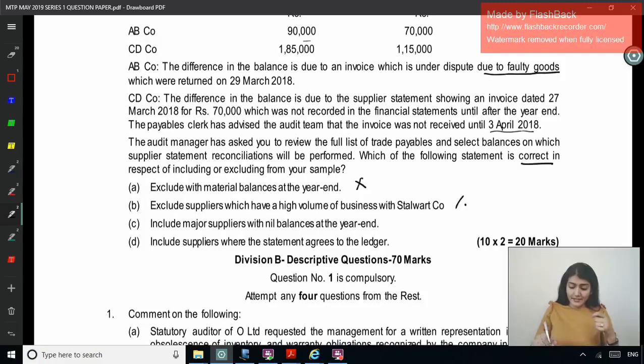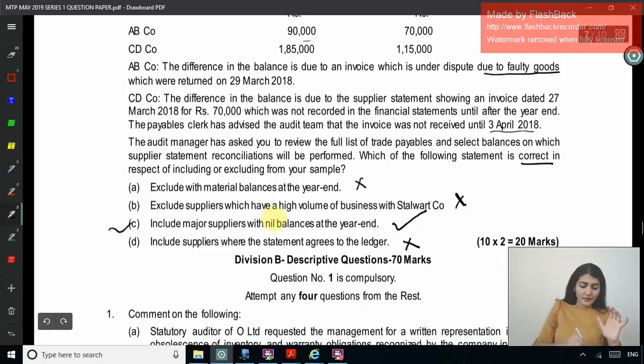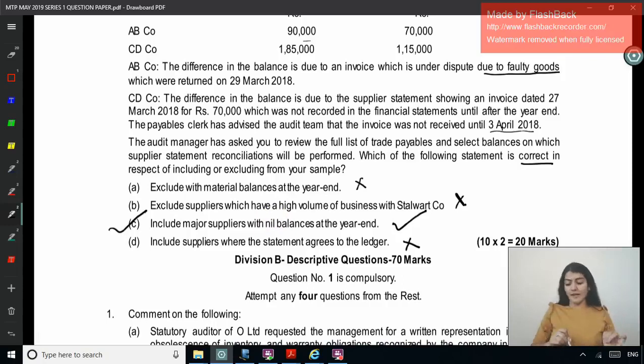Is that correct? Right. And the last one, include suppliers where the statement agrees to the ledger. So where it agrees, there you need not prepare a reconciliation, right? So that is incorrect. So which is the correct one? C. Which of the following statements is correct? Include major suppliers with the nil balances at the year end.